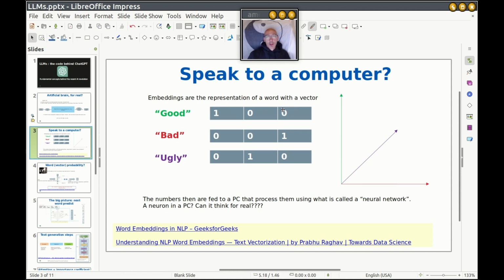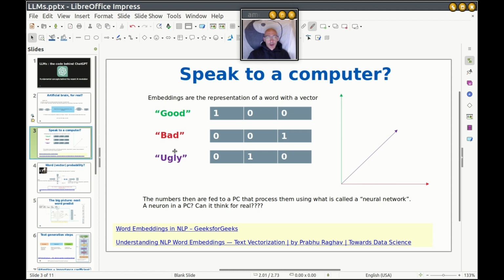What is a vector? Simply three numbers, like a table made with one row. 1, 0, 0 is good, bad is the opposite, and ugly is 1 in the middle. I can represent this mathematically with arrows, okay? Good, bad, ugly, okay? This is three-dimensional space. The old math that we learned at high school comes back, useful.